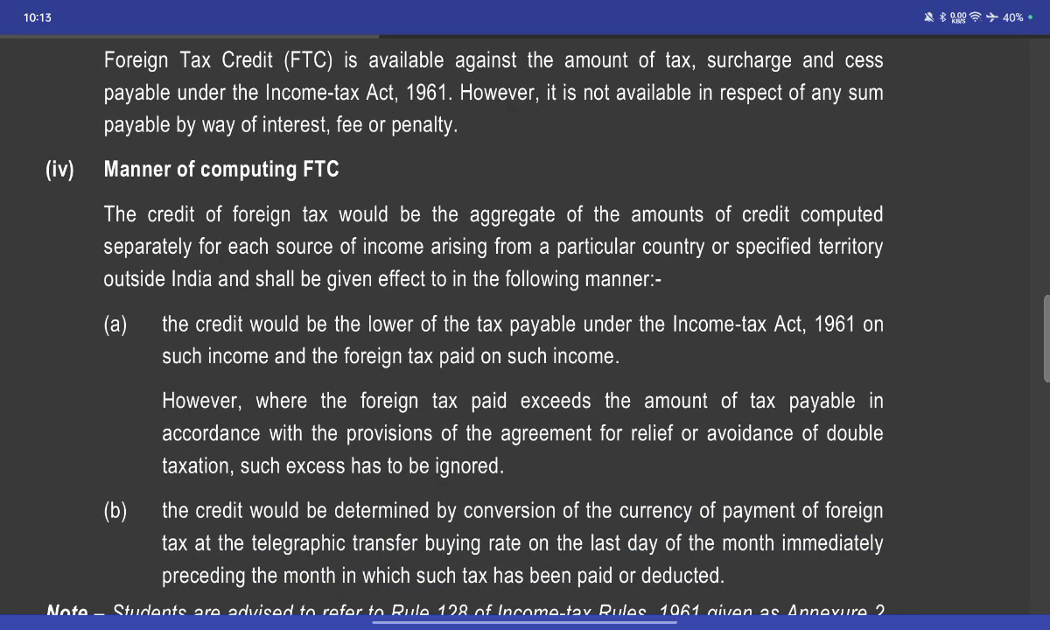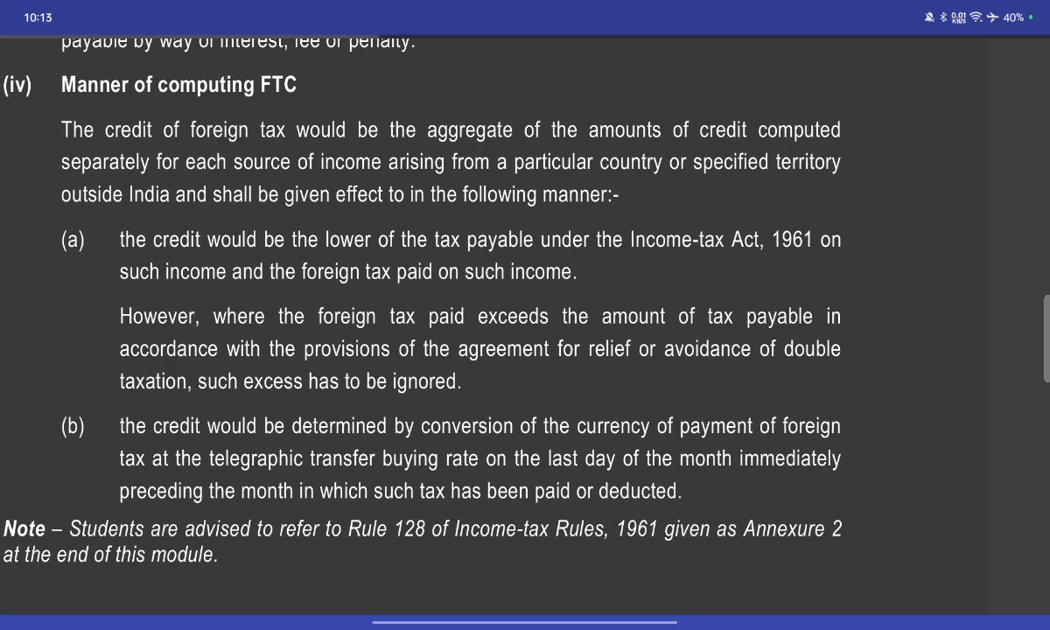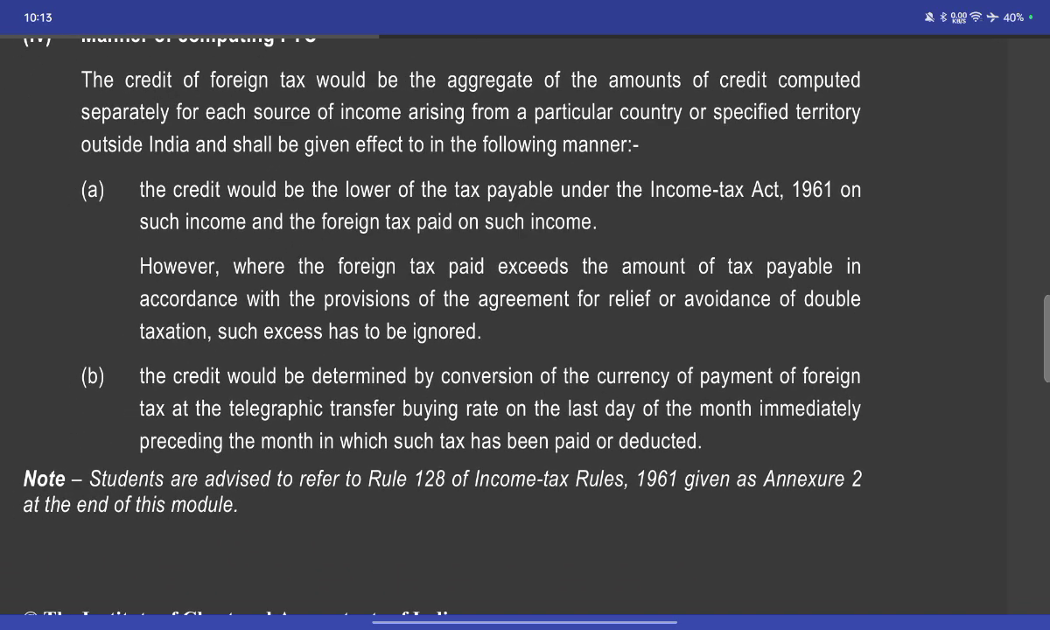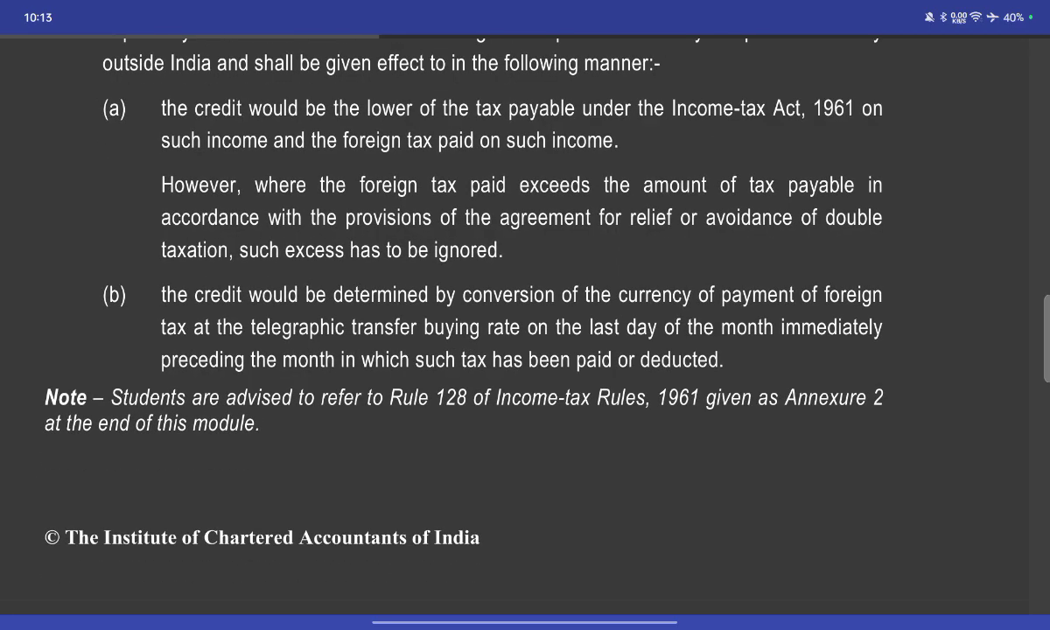Manner of computing FTC. The credit of the foreign tax could be aggregated in the amount of credit computed separately from each source of income arising from a particular country or specific country outside India, but shall be given effect in the following manner. Credit should be the lower of the tax payable under the Income Tax Act on such income and the foreign tax paid on such income. However, if the foreign tax paid exceeds the amount payable in accordance with the provisions of the agreement for relief and avoidance of double taxation, the excess has to be ignored.